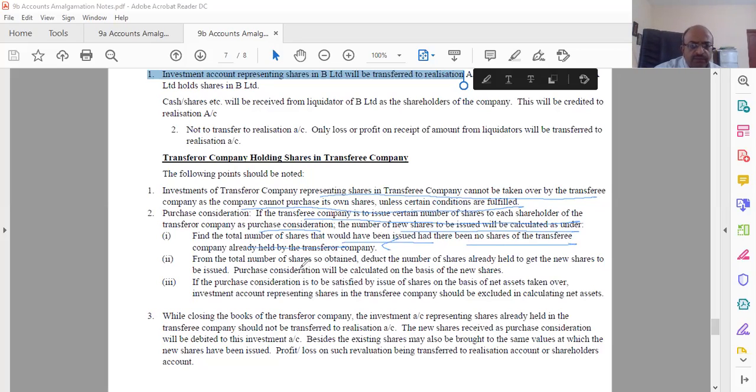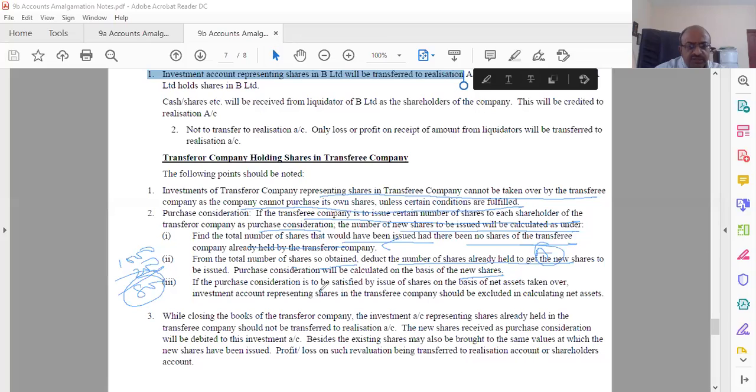Find out the total number of shares so obtained, then deduct the number of shares already held by A, to get the number to be issued. That means, suppose 1000 are to be issued and 200 are already held, only 800 will be issued now. Purchase consideration will be calculated on the new shares, that is on 800 only.